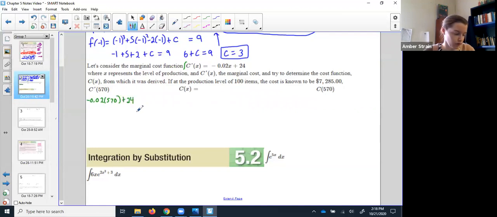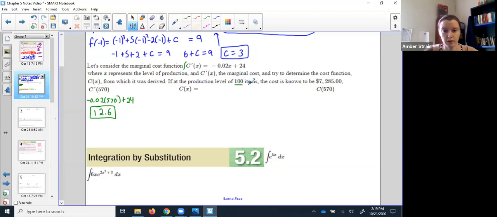Okay, be careful to read those instructions. So when I do that, I get 12.6. This one was just making sure you're paying attention. Okay, then they want c of x. Now this one wants the whole thing, c of x with the constant filled in, just like we did on the blue one. So it did give us that one more piece of information.